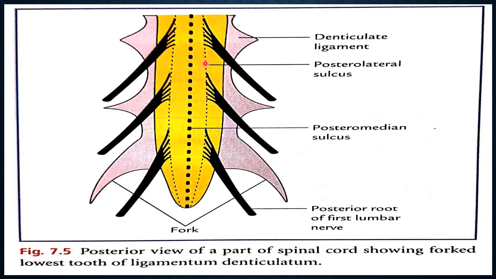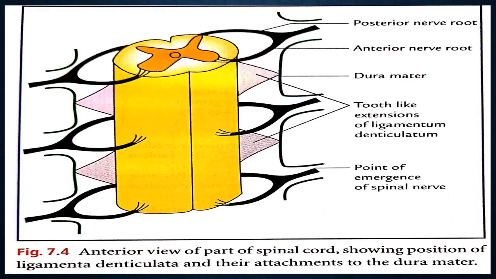In between the posterolateral sulcus and the anterolateral sulcus, the area is known as the lateral area. Now this is the denticulate ligament. You see, this is the posterior nerve root, this is the anterior nerve root, and this conical tooth-like projection between the two roots is the ligamentum denticulatum.